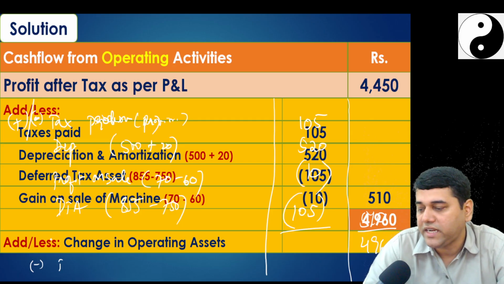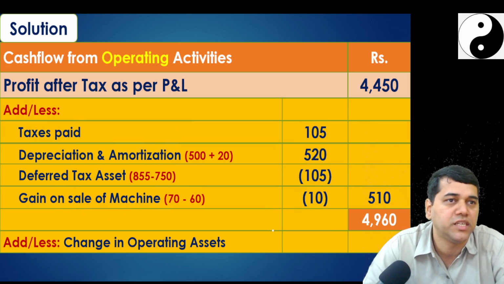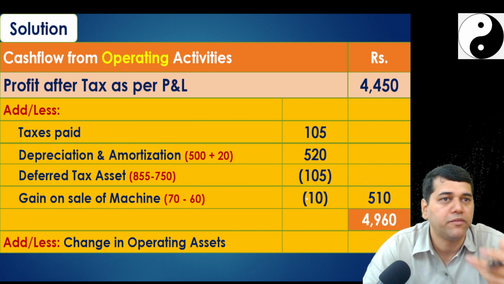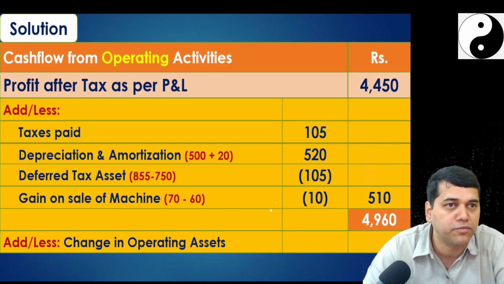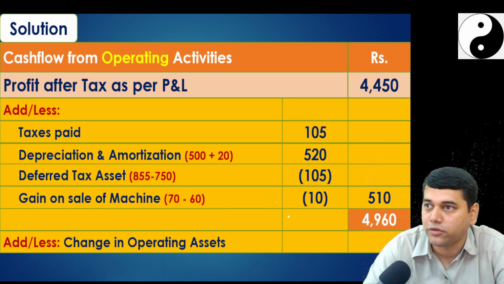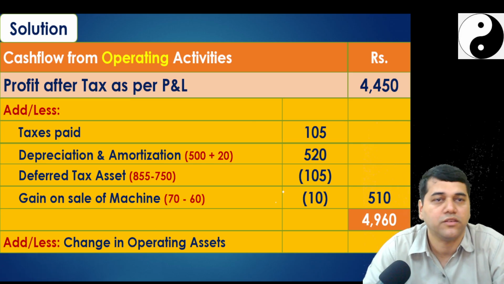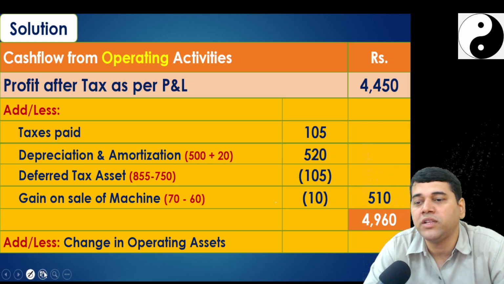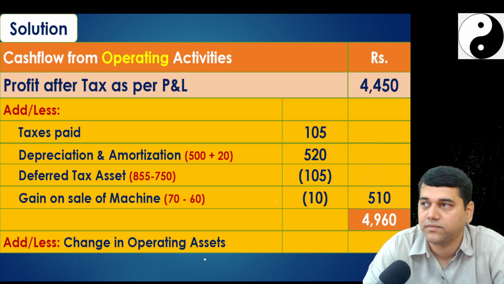Then is there any item which I should show separately somewhere else? Where? Gain on machinery. But we have already done this. Actually this is realized. You did gain on sale of machinery. It is actually not a non-cash item, it is cash, because we received it in cash. But this should be shown separately. That's it, we are done. Then we will move to the working capital changes. Change in the operating assets.